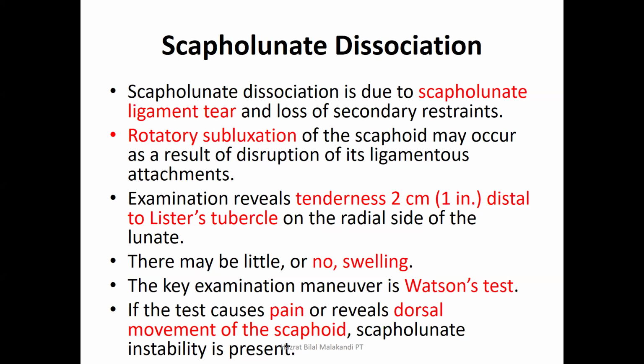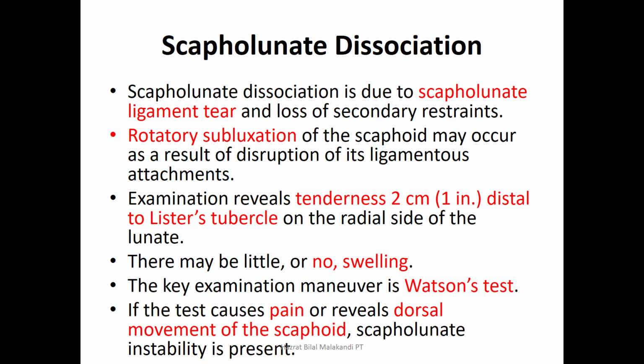Scapulolunate dissociation is due to the scapulolunate ligament tear and loss of secondary restraints. Already in the previous lecture, we discussed the three bones of the proximal row, which are also known as the intercalated bones, because they are intercalated between the distal row and the radius.